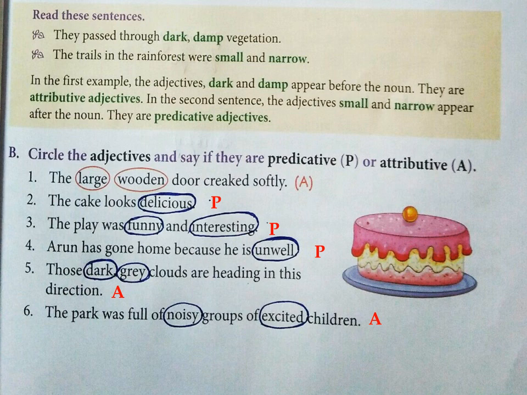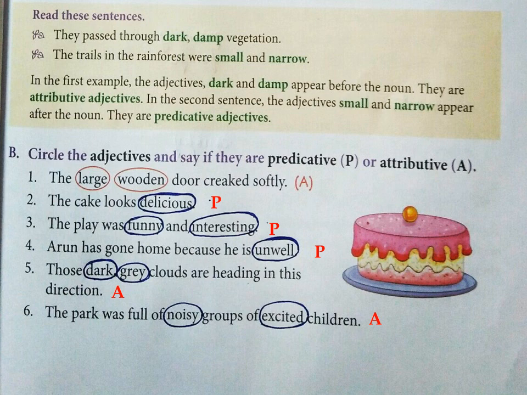Next, the play was funny and interesting. The noun is play. Funny and interesting are adjectives. Was is the verb. So where are the adjectives placed? After the verb. So they are called predicative adjectives.